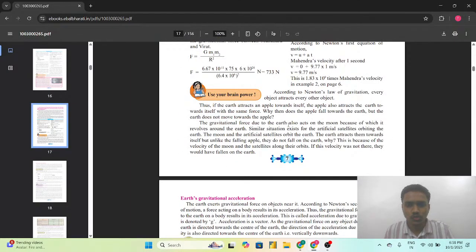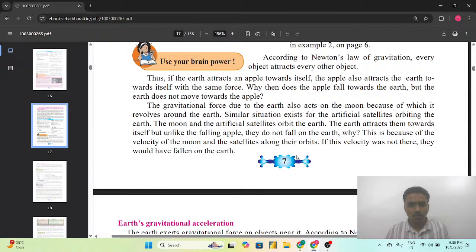The gravitational force due to the Earth also acts on the Moon, because of which it revolves around the Earth. Similar situation exists for the artificial satellites orbiting the Earth. यानी the gravitational force due to the Earth also acts on the Moon, because of which it revolves around the Earth. यानी जो ग्रेविटेशनल फोर्स अर्थ का है वो मून के ऊपर भी एक्ट होता है, ड्यू टू विच द मून रिवॉल्व्स अराउंड द अर्थ, एंड अर्थ इज आल्सो रिवॉल्विंग अराउंड द सन.